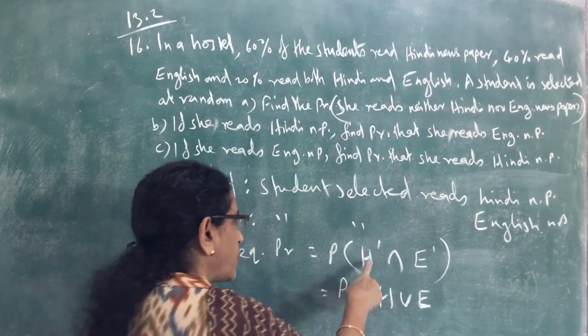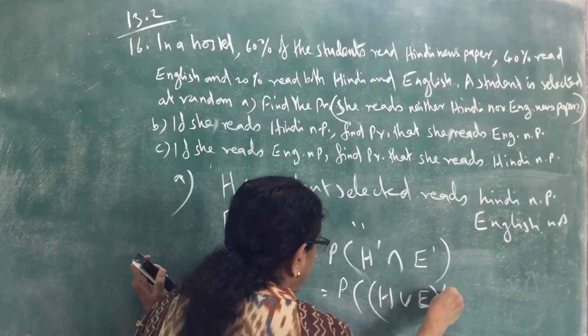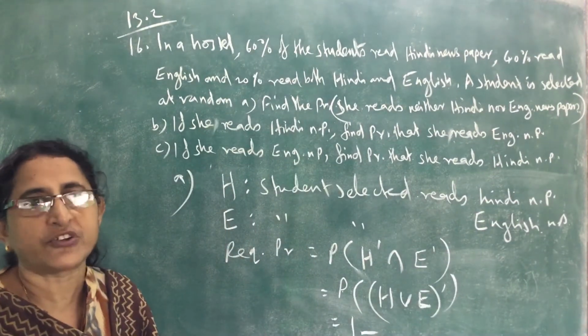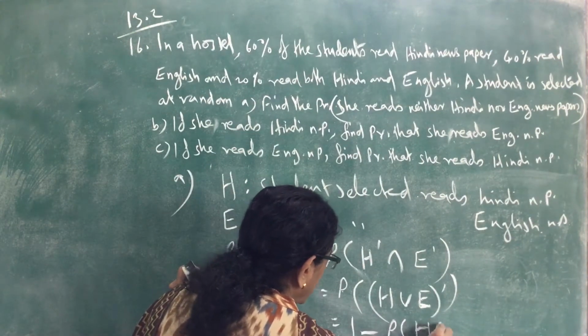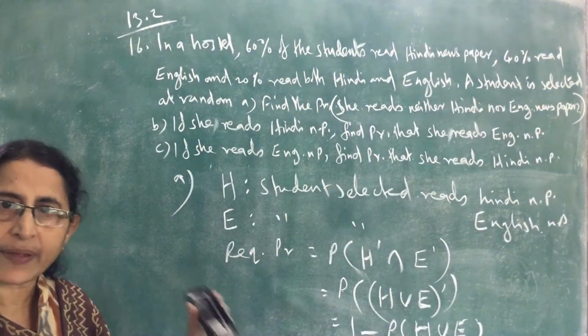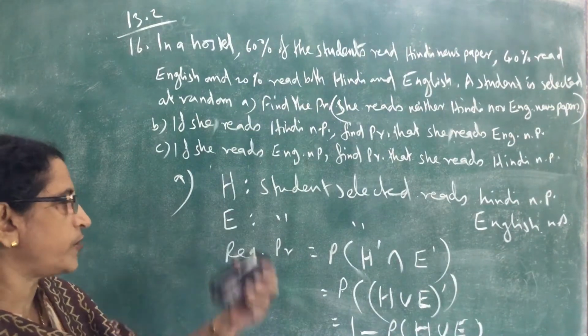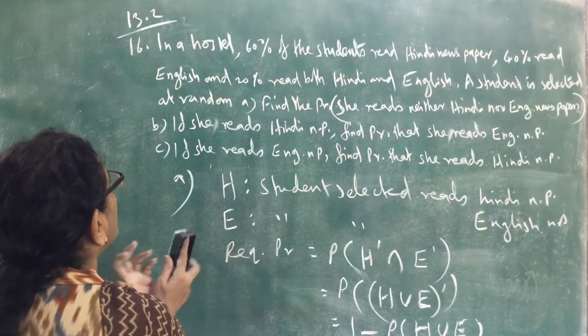By De Morgan's law, A dash intersection B dash equals (A union B) complement. The probability of A dash equals 1 minus probability of A, that is 1 minus probability of H union E. So probability of (H union E) complement equals 1 minus probability of H union E. Now we know the formula for probability of H union E.